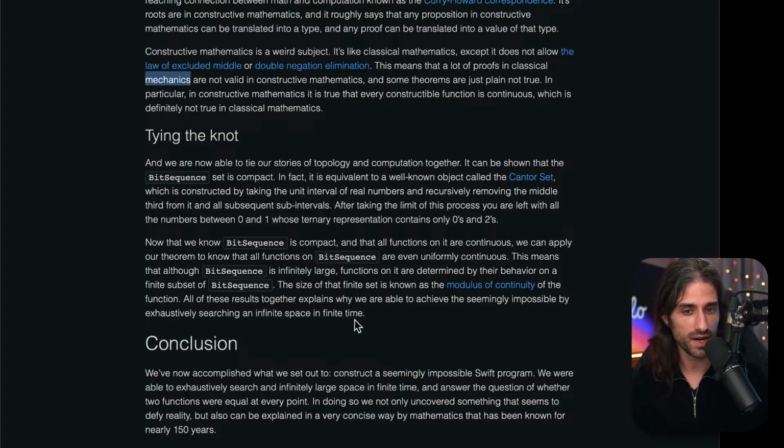Now that we know bit sequence is compact and that all functions on it are continuous, we can apply our theorem to know that all functions on bit sequence are even uniformly continuous. This means that although bit sequence is infinitely large, functions on it are determined by their behavior on a finite subset of bit sequence. The size of that finite set is known as the modulus of continuity of the function, and all of these results together explain why we are able to achieve the seemingly impossible by exhaustively searching an infinite space in finite time.